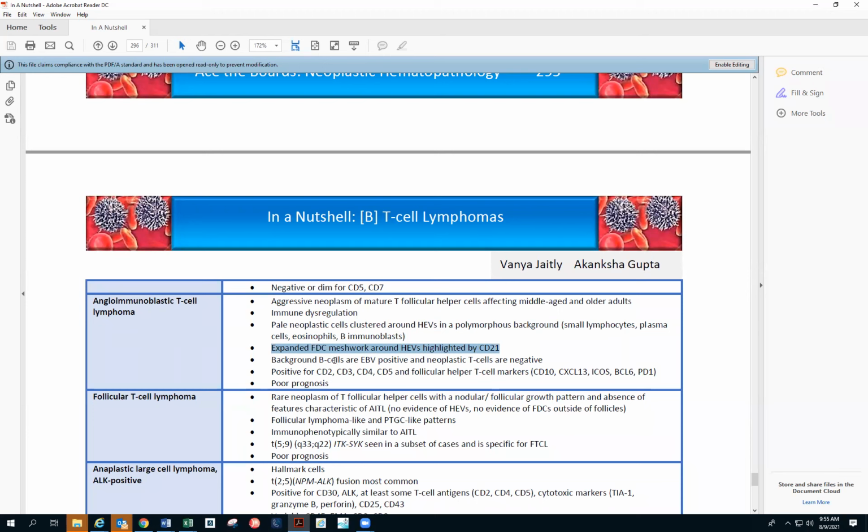The background B cells, they are positive for EBV. That's important. And the neoplastic T cells, they will be negative. So the background B cells are EBV positive. And again, as we said, the CD4 is helper phenotype. So CD4 is positive, CD10, CXCL13, ICOS, BCL6, PD1, CD5 can be there, and CD2 and CD3.